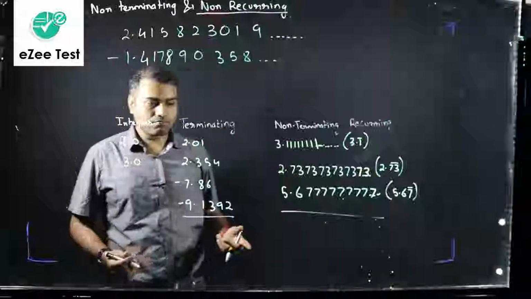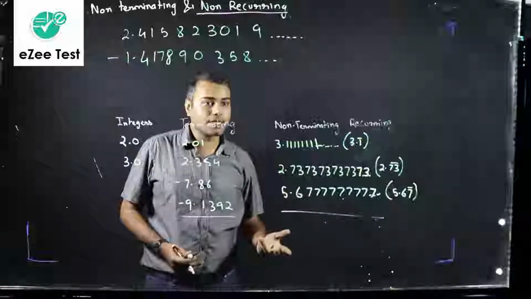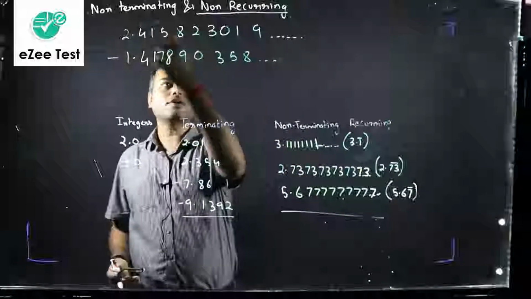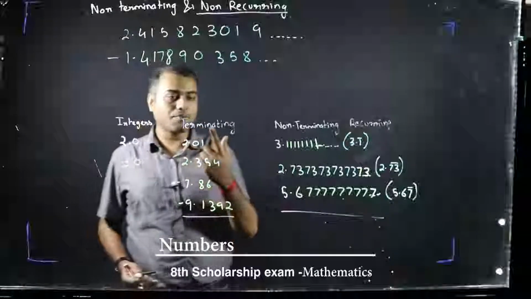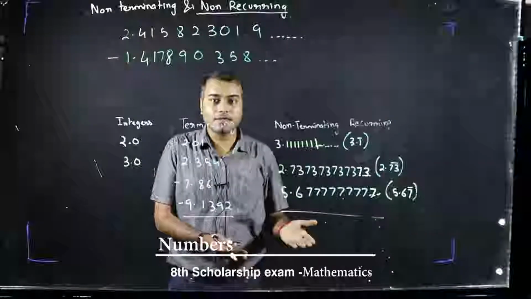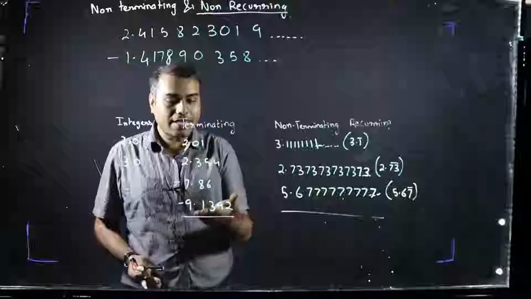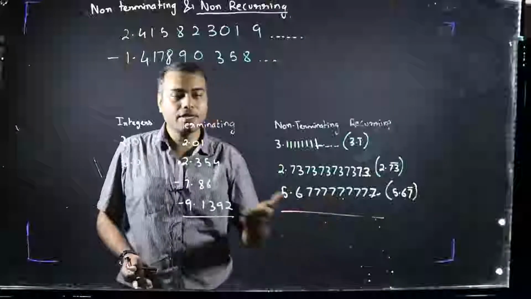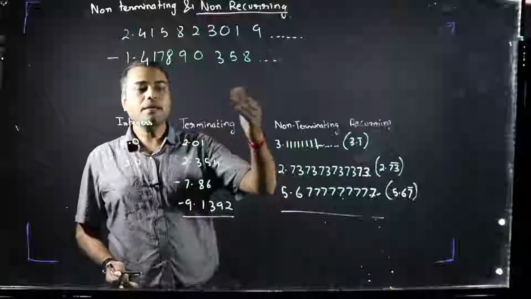Fine. Now, can there be numbers which are terminating but recurring? We had terminating, we had non-terminating and recurring, and non-terminating and non-recurring. Can we have terminating and recurring? Just think about it. If the decimal values are terminating, how can they recur? They cannot recur, right? If they terminate, there is no point of recurring. Can 1392 repeat itself? If it repeats itself and keeps on repeating, it will become a non-terminating number, right? So we cannot have terminating but recurring.